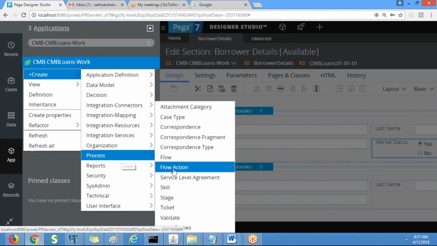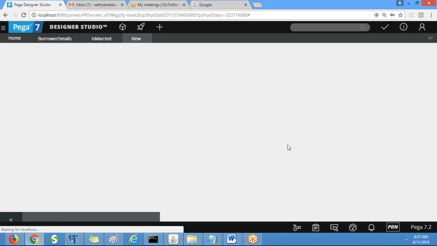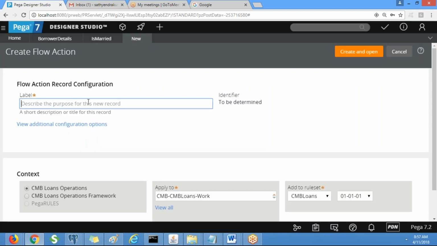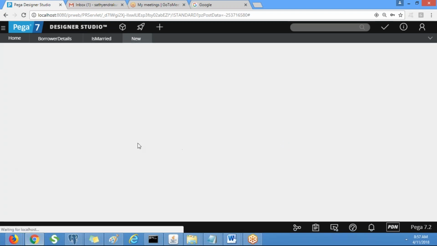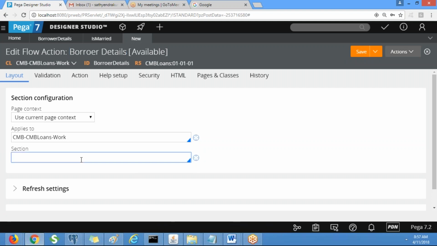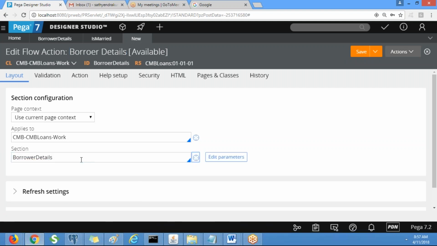Flow action name is borrower details, and call the section called borrower details.